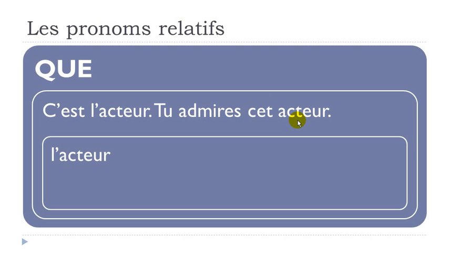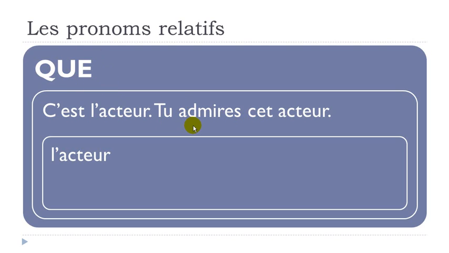Okay, it will complete the subject and the verb. Then it is what we call grammatical object, and if you look carefully between admirer and cet acteur, we don't have anything, so we don't have any preposition. So it does mean that it is direct. Okay, in that case, we should use que.